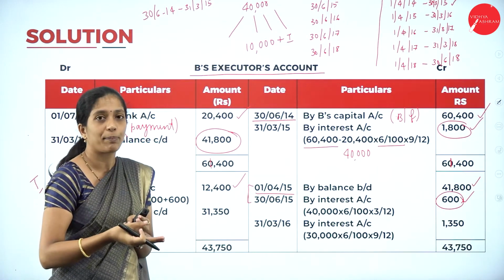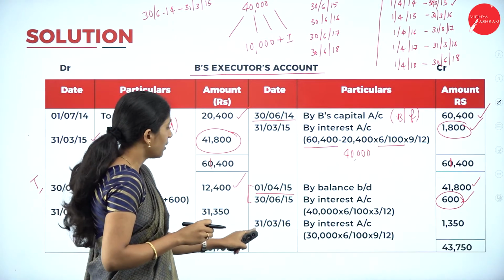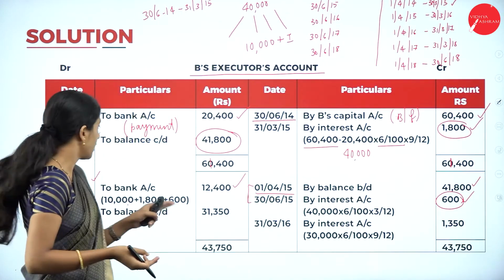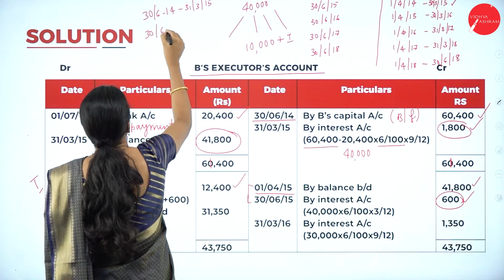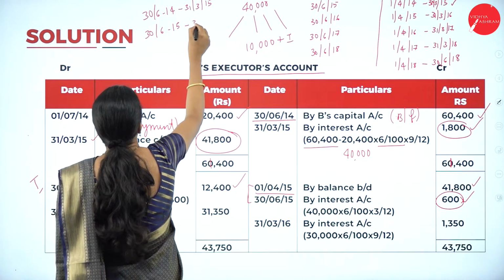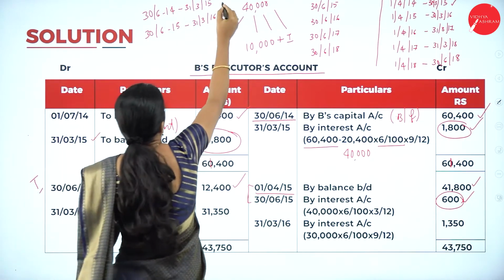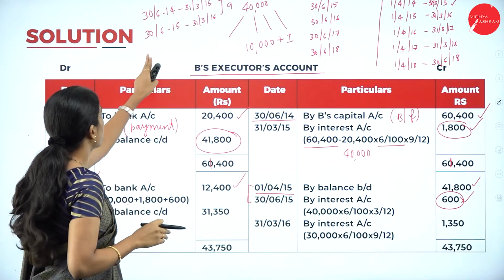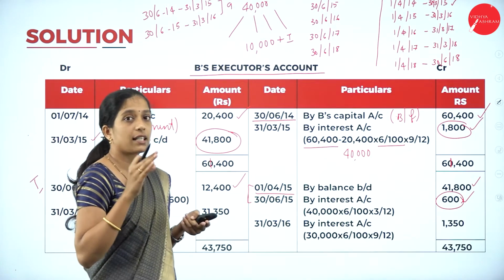Next, we have to calculate this year's interest. After making the payment, we have to calculate interest, right? That is from 30th June. They have made the payment on 30th June 2015 till the end of the financial year, 31/3/2016. So how many months here? It is 9 months, right? 9 months from 30th June 2015 to 31st March 2016.